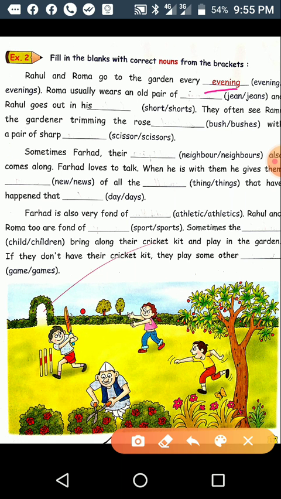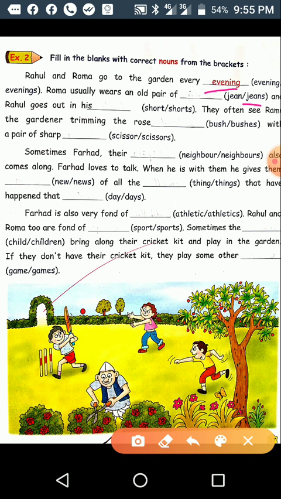Roma usually wears an old pair of, here the correct word, jean or jeans. Jeans is the correct word. You have to use jeans. And Rahul goes out in his short or shorts. Shorts is the correct word.